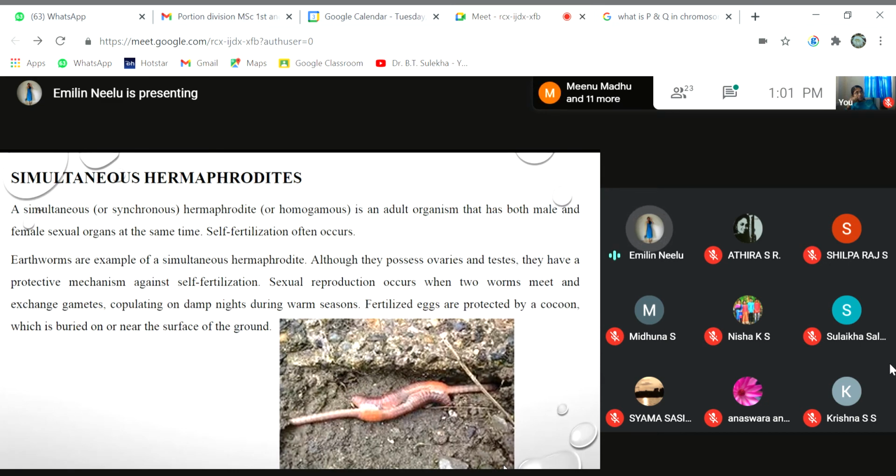It has been shown in this image that when two earthworms meet each other, they reproduce, they undergo fertilization or sexual reproduction. After fertilization, the fertilized eggs are protected by a cocoon and it is buried on or near the surface of the ground. So this is what happens in simultaneous hermaphrodites. Both sexual organs, male and female, are present at the same time.